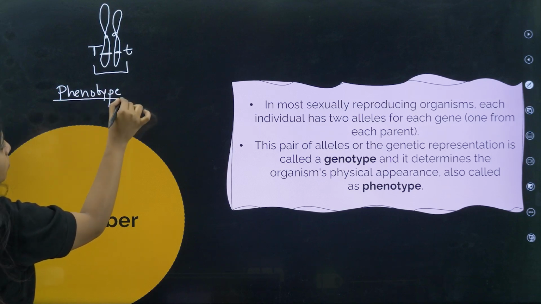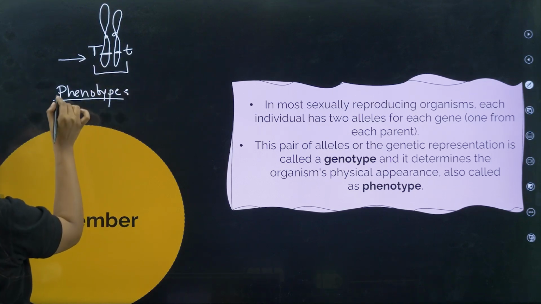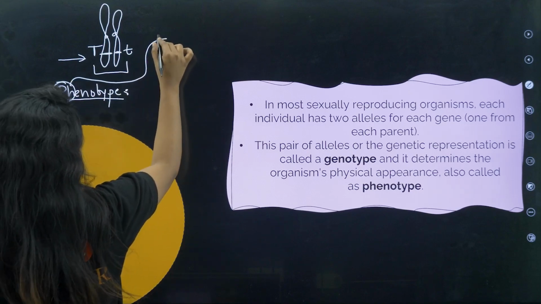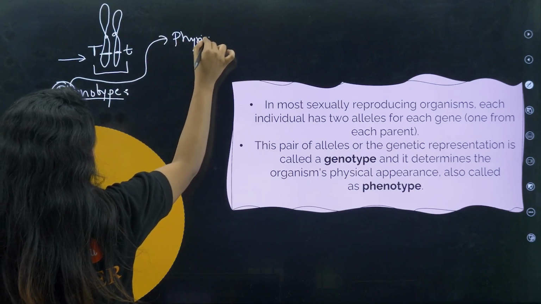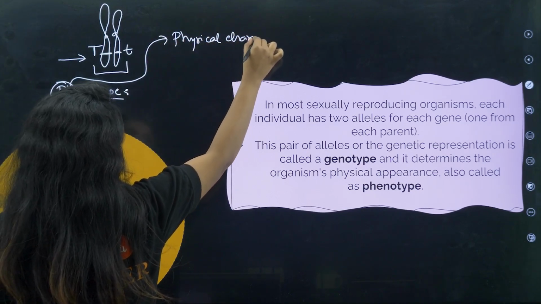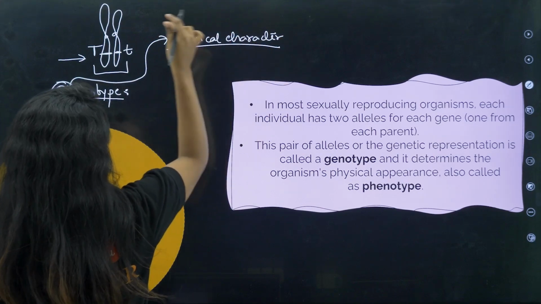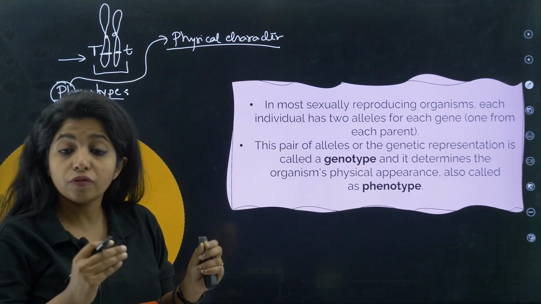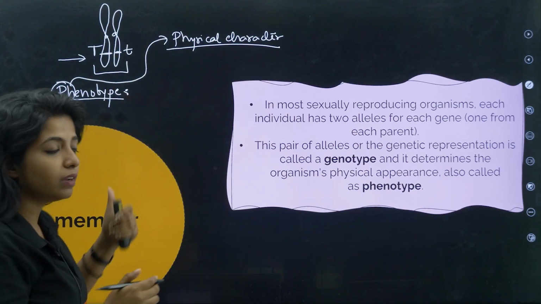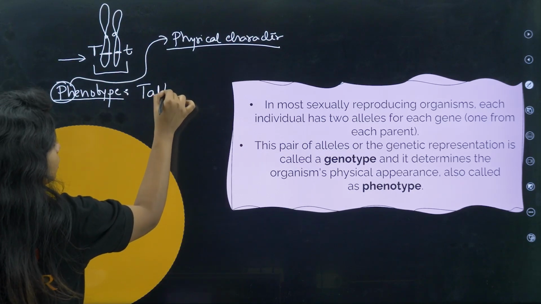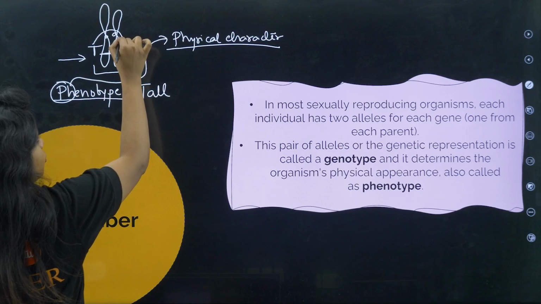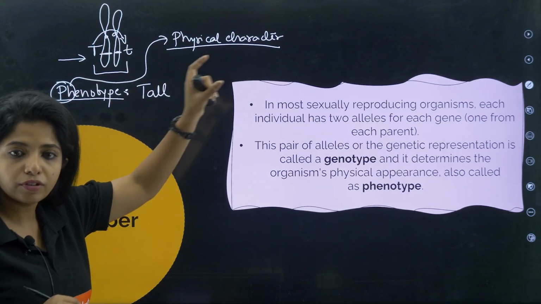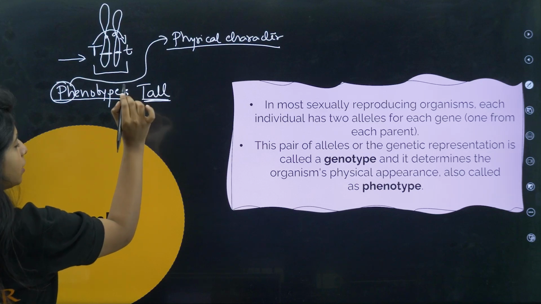Always remember pheno, PH, is for physical character. You are being asked what will be the physical character of this plant which has these two chromosomes. The plant will be tall. Why? Because there is a dominant allele to dominate over it. Phenotype always denotes the physical character.